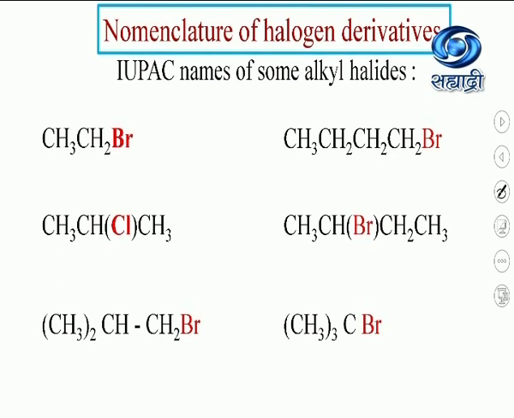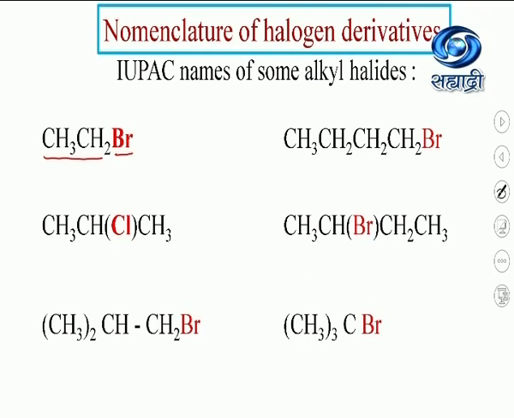Let's have a look at IUPAC names of some alkyl halides. Alkyl halides are named as haloalkane. So recall your memory for IUPAC nomenclature of alkane. Always the halo word is a prefix. It is never a suffix. So halogen, that is bromo, iodo, chloro, is a prefix and then followed by the name of the alkane. A 2 carbon atom alkane is ethane and the halogen is bromine, so it is bromoethane.